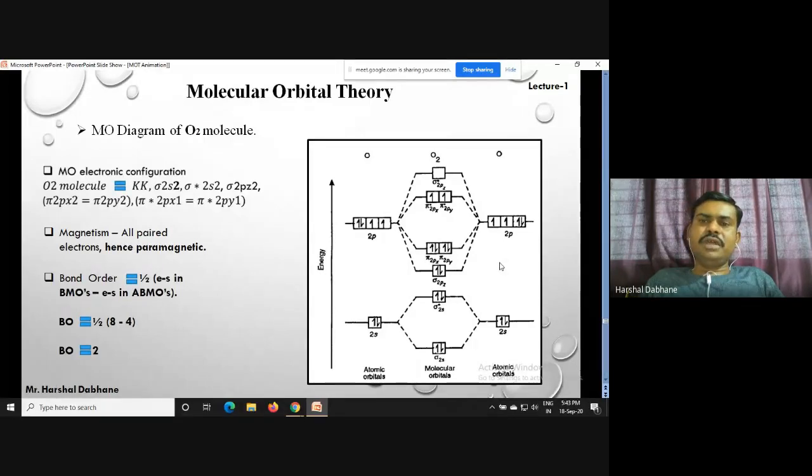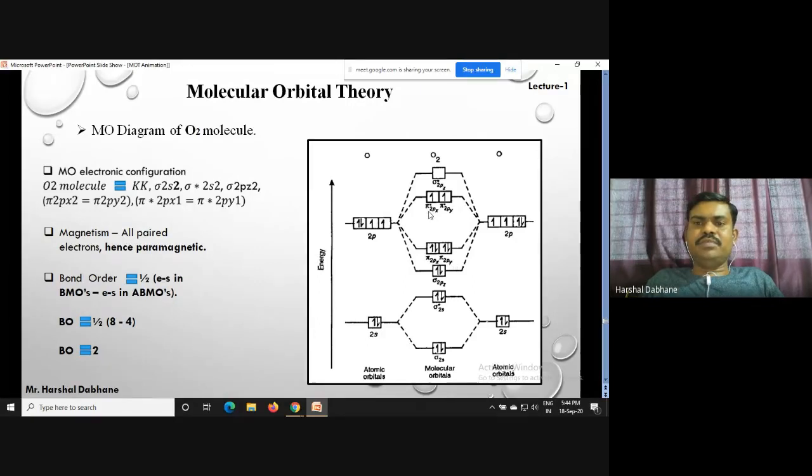Now we have to write down the molecular orbital electronic configuration of this diagram. We can write it like this. Instead of 1s, we write KK, then sigma 2s2, sigma star 2s2, then sigma 2pz2, then pi 2px2, pi 2py2, or collectively we can write it raised to the power 4.